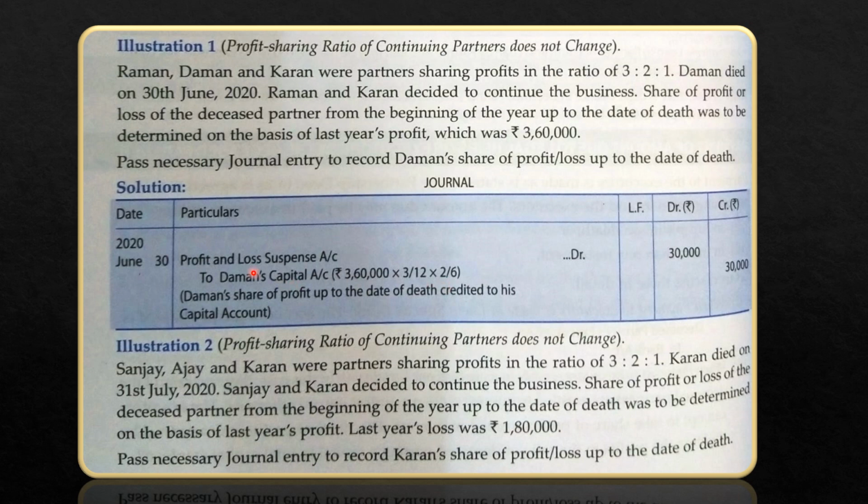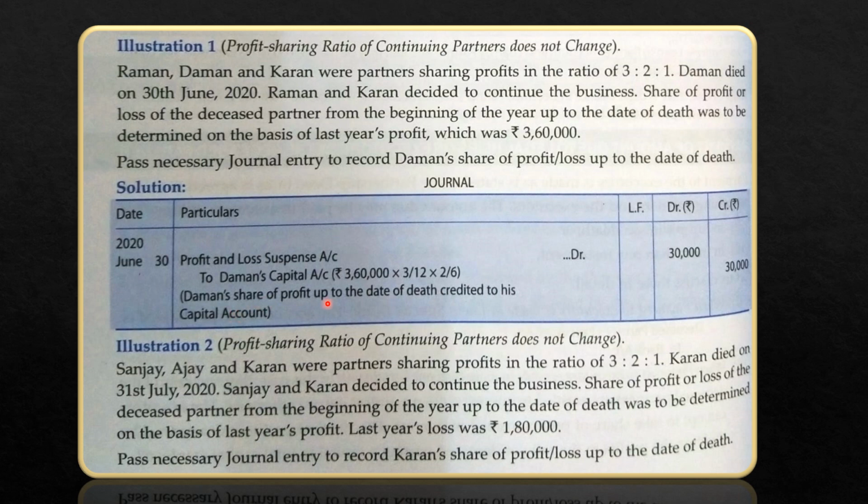So the journal entry is Profit and Loss Suspense Account debit to Daman's Capital Account. To settle Daman's capital account till his date of death, we are opening a separate account, that is Profit and Loss Suspense Account. So the journal entry is Profit and Loss Suspense Account debit to Daman's Capital Account, 3,60,000 into 3 by 12 into 2 by 6, that comes to 30,000.